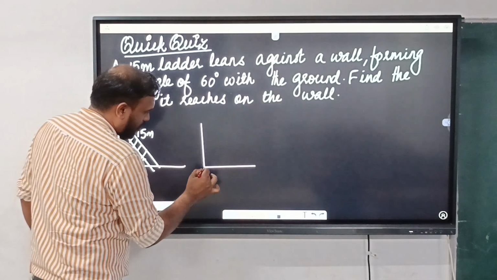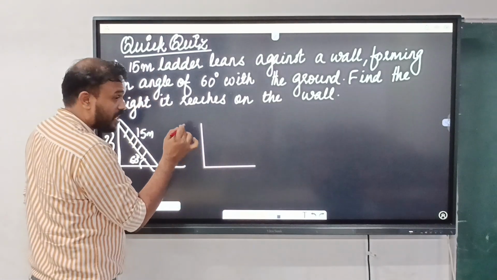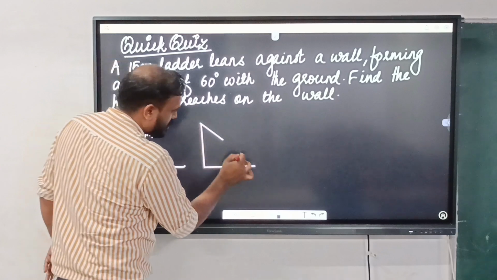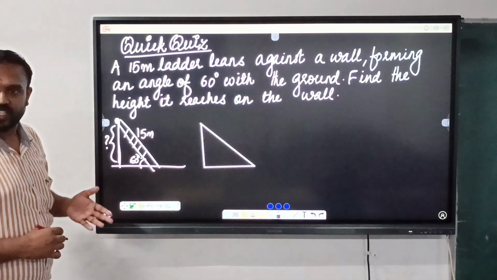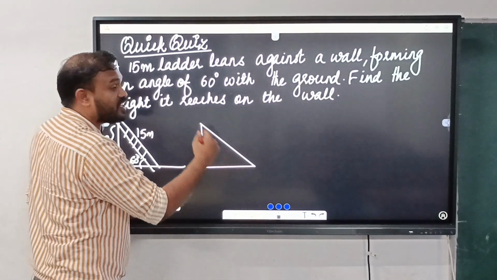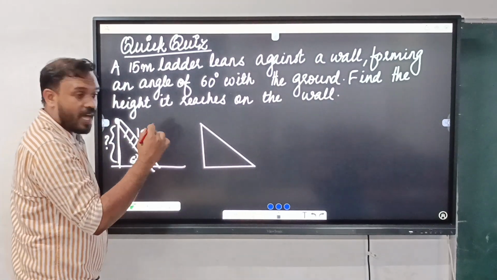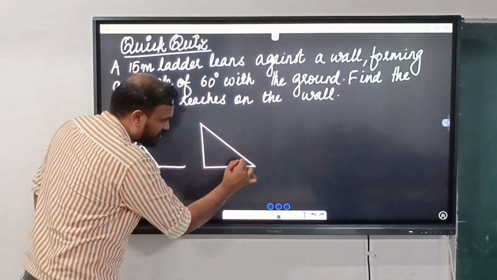See, here is the wall. Then you need a ladder, so here is the ladder. Then how will we find? The length of the ladder is given. The ladder leans against a wall, forming an angle of, what is the angle? 60 degrees.